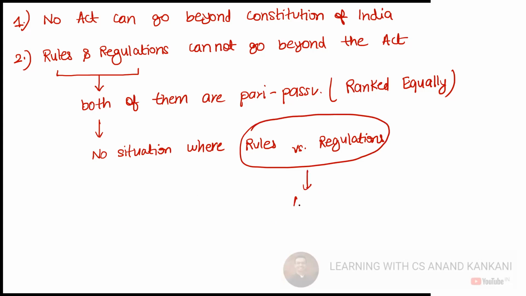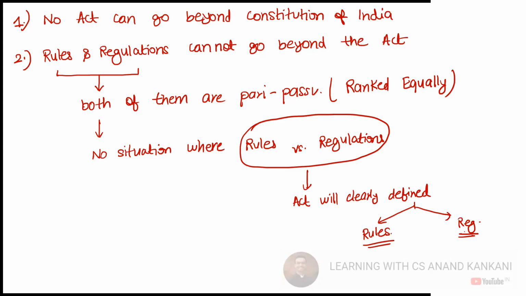Because the act will clearly define on what matters rules will be made, on what matters regulations would be made. Got it? This will be clearly defined in the act itself.